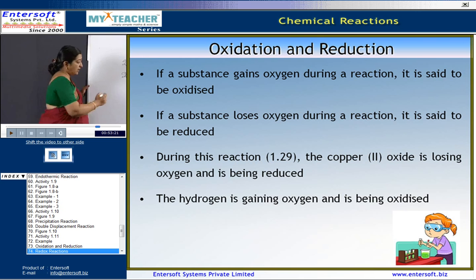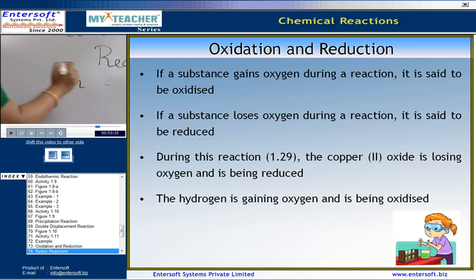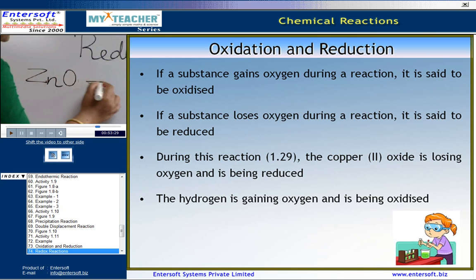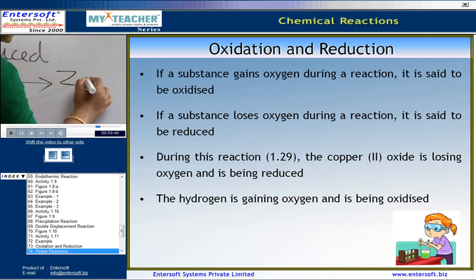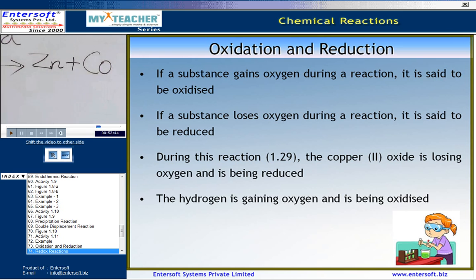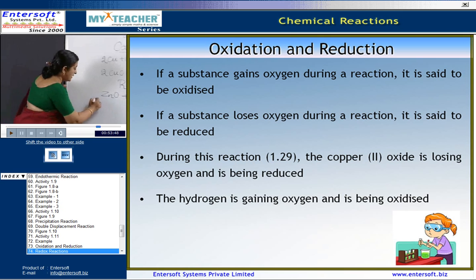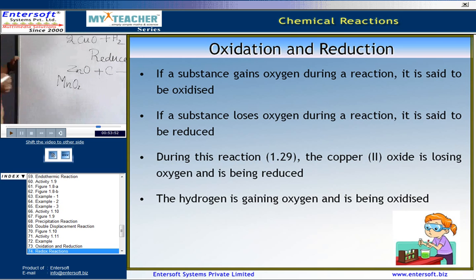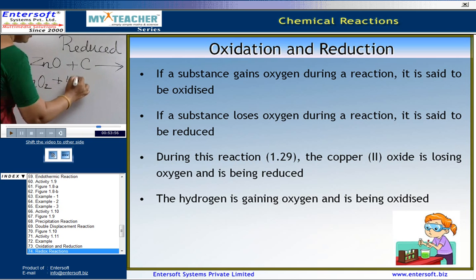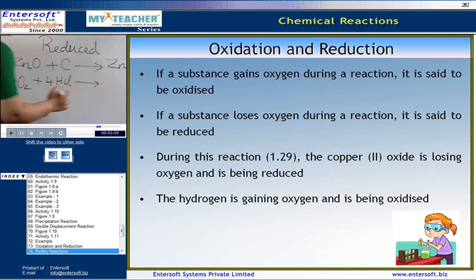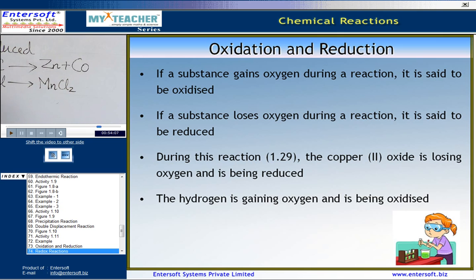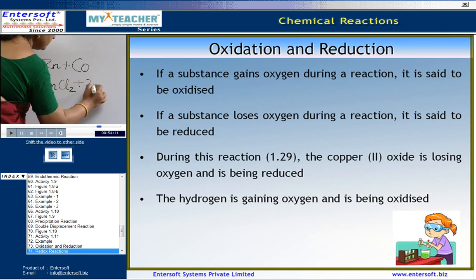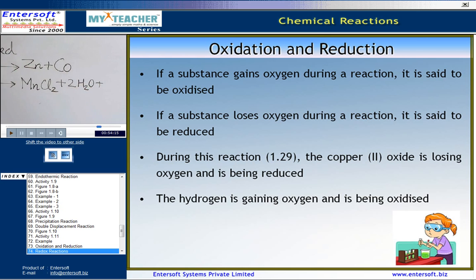Some of the other examples are ZnO plus C, carbon, which gives rise to Zn plus CO. Next, again the same, we have MnO2, manganese oxide, reacting with hydrochloric acid to give rise to manganese chloride plus water plus chlorine.